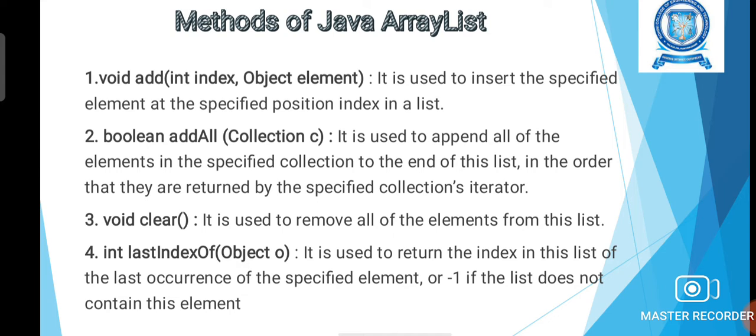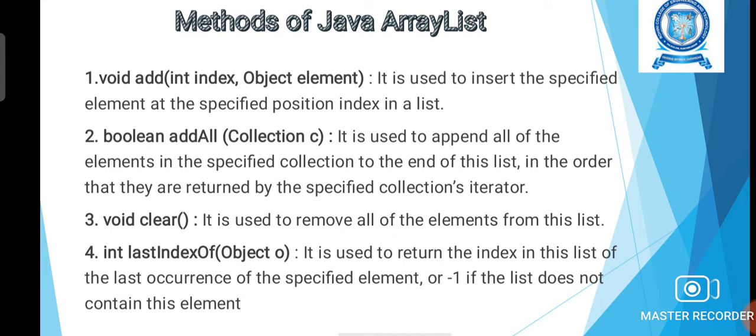Second one is Boolean addAll method, which is used to append all the elements in the specified collection to the end of the list, in the order that they are returned by the specified collection's iterator. Third method is void clear. It is used to remove all the elements from the list. Another method is lastIndexOf. It is used to return the index in the list of the last occurrence of the specified element.